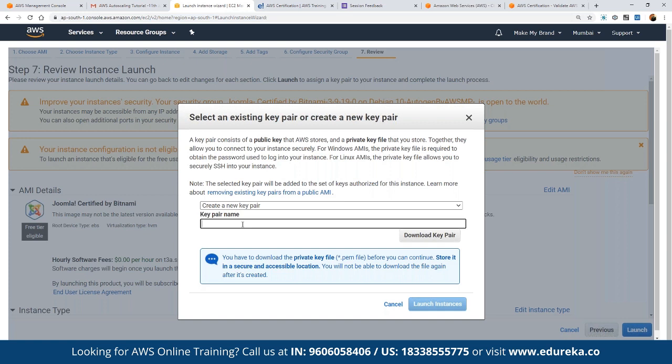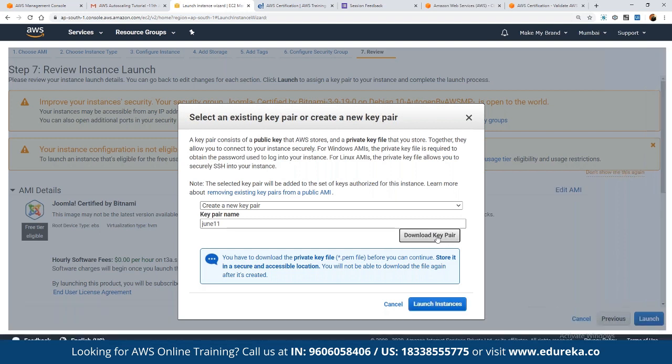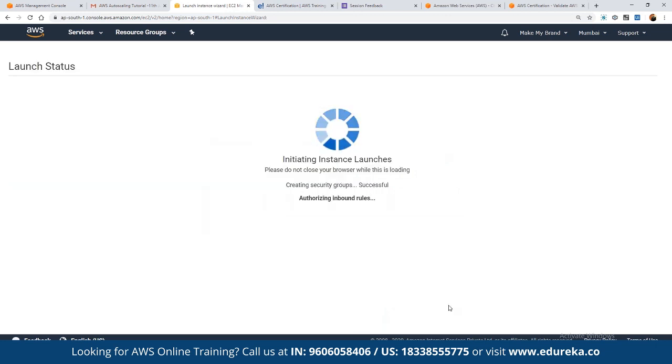Let's name it with today's date, June 11, so that we don't have any confusion. We can download the key pair, because in case you want to get access through SSH, we can use this particular key pair as well. Now we can click on view instances.